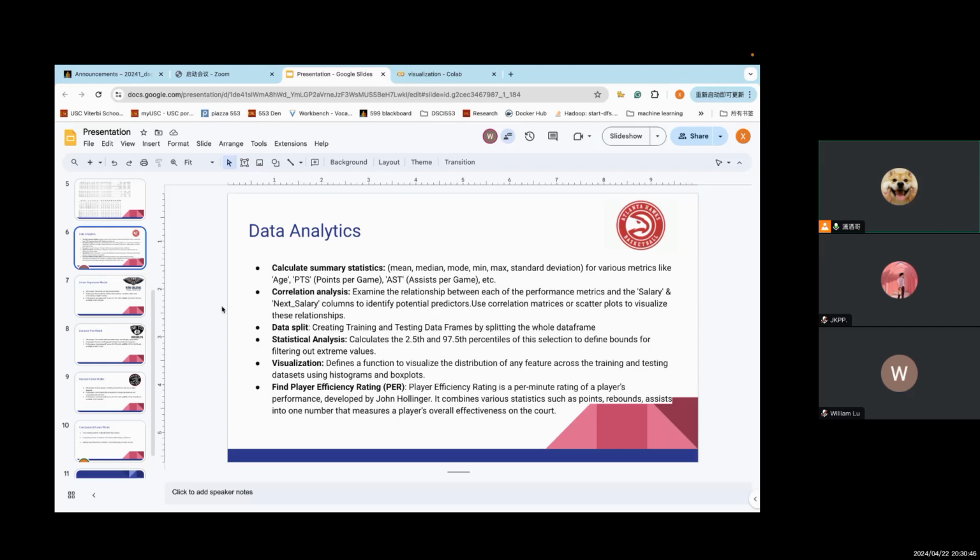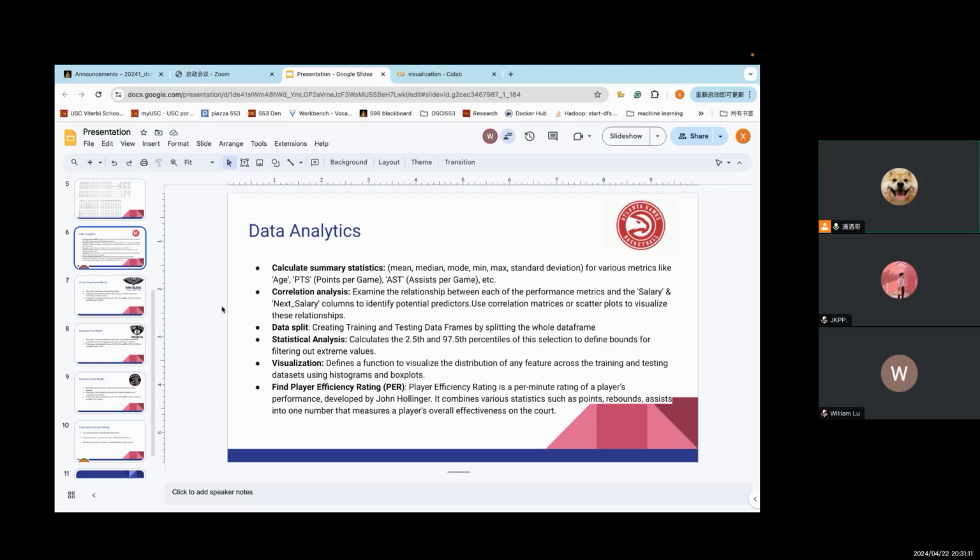And the next step is to prepare for the modeling step. So we need to split the data into training and testing data frames. We'll do some statistical analysis on those variables to filter out extreme values. And then the visualization part will show us for each variable how they are distributed and their trend.